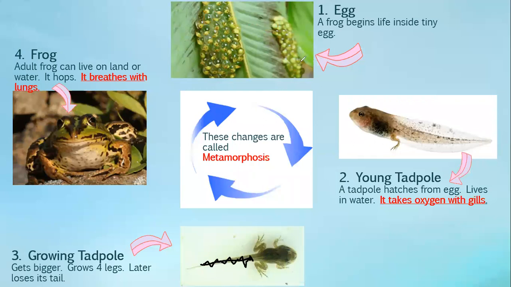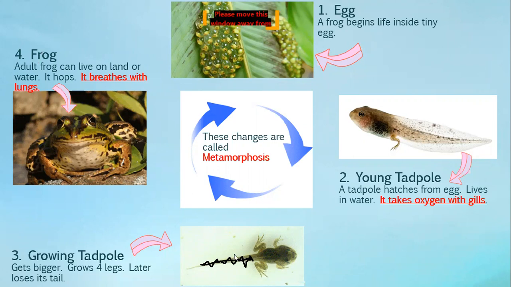So the first one, egg. The life begins with an egg. And then it becomes a young tadpole. Where does the young tadpole live? It lives in water, and it breathes oxygen with gills. Remember, it breathes oxygen with gills when it is inside the water.